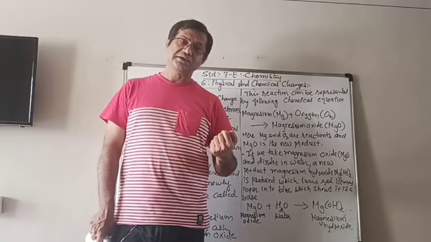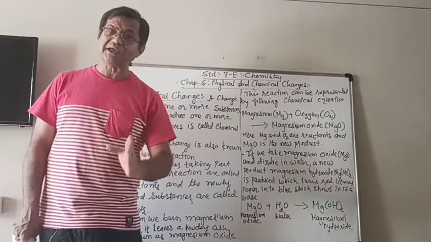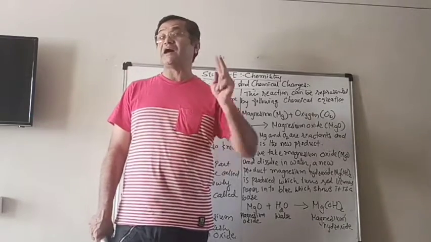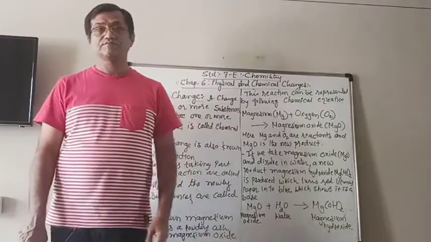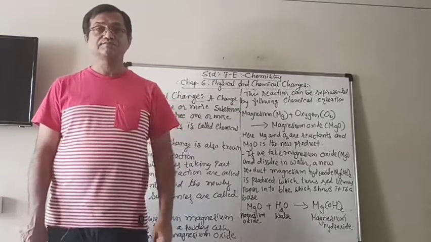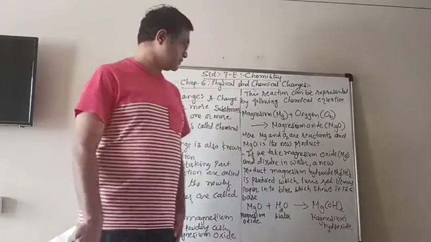Magnesium oxide is not a basic substance, but when we dissolve that magnesium oxide into water, another chemical reaction takes place and magnesium hydroxide is made. A new product, magnesium hydroxide, is made.